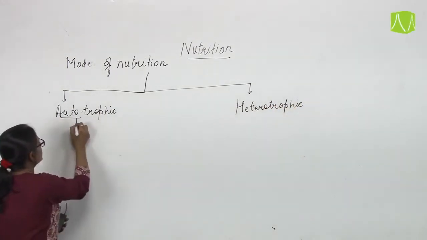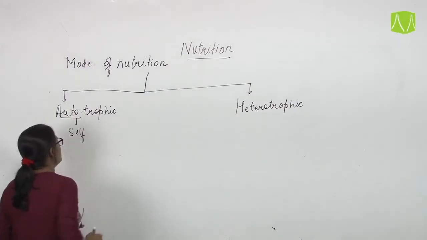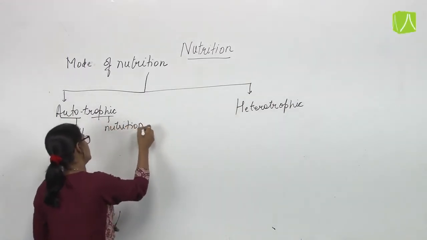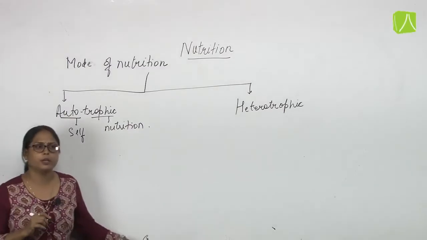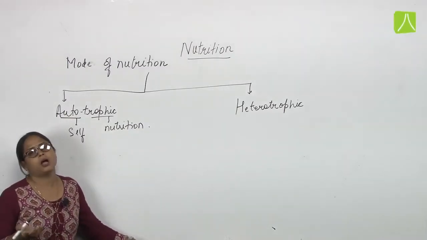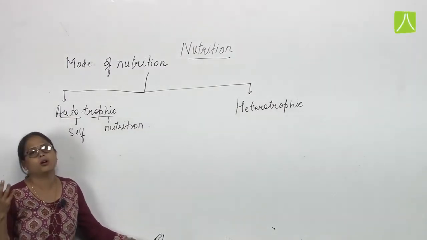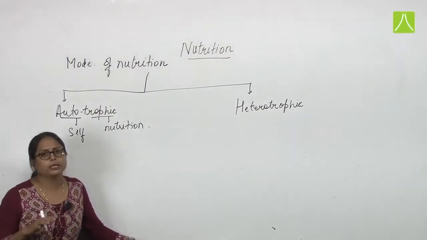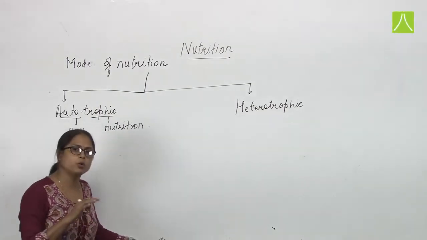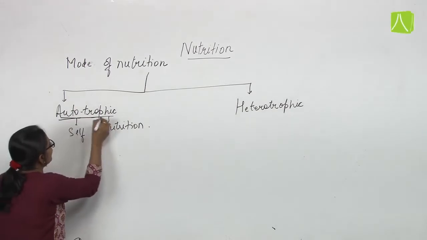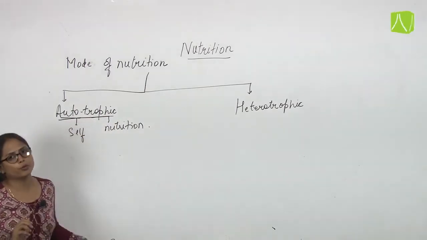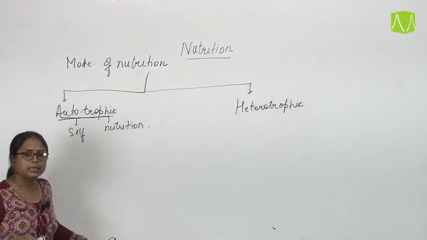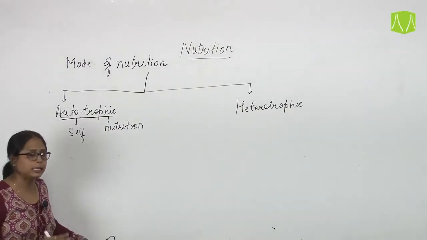Auto means self and trophic means nutrition process. That means in this type of mode, organisms are self-nourishing. That means they are preparing their own food. That is why this type of nutrition is known as autotrophic mode of nutrition. That means they don't need to depend on others for their nutrition. They can prepare their own food easily.